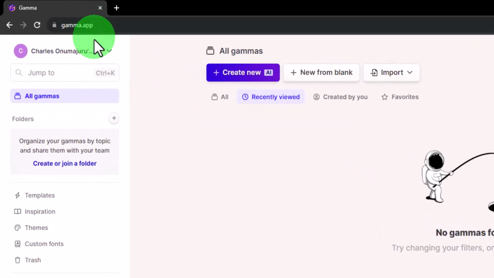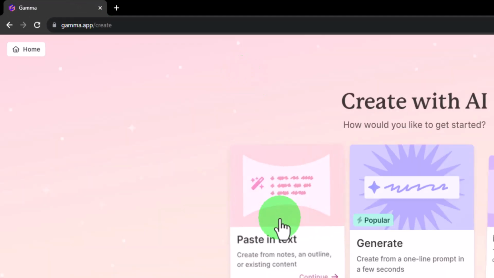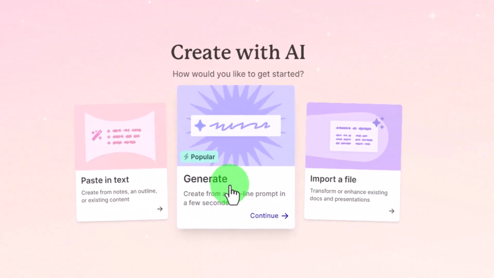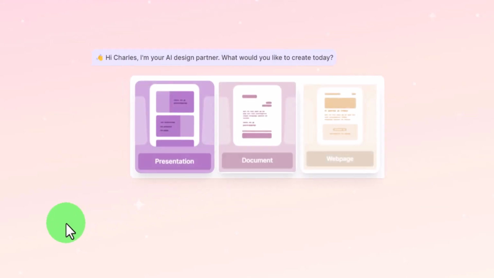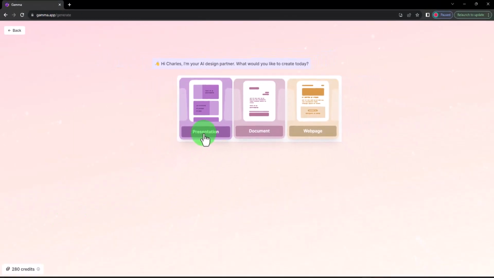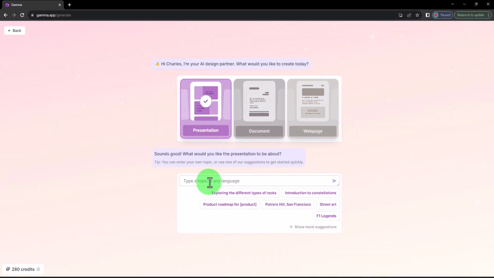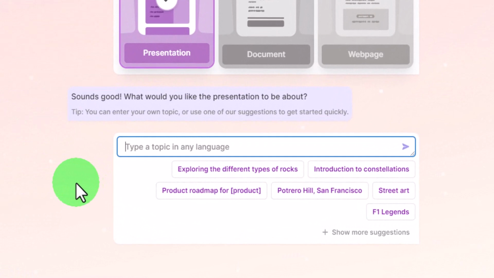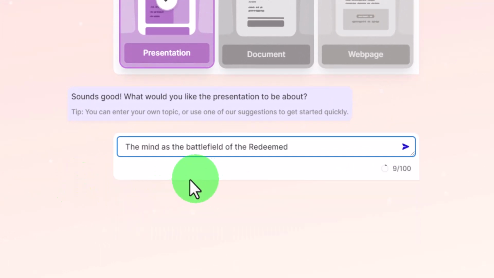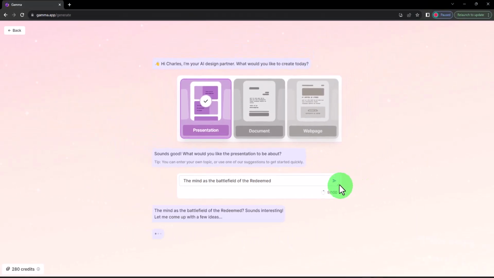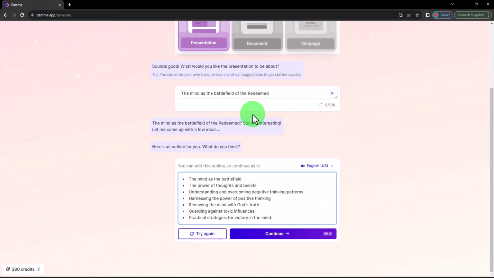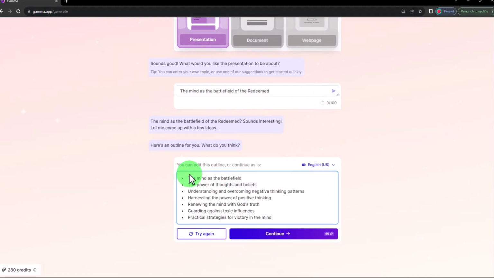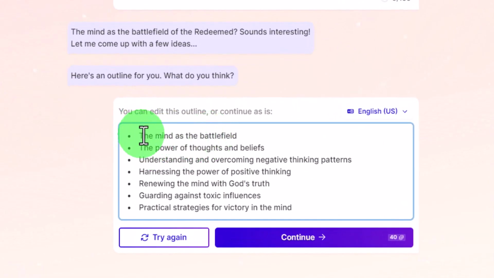So visit this website, log in, and when you are here, click on create new. Click on generate and click on presentation, and it will give you this box for you to paste or type in your topic. I already have one, so I'm going to paste "The Mind as the Battlefield of the Redeemed". So you click, and it's going to generate the outlines for you.